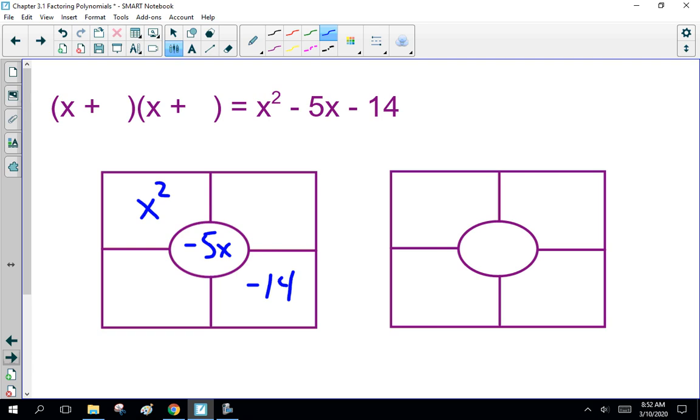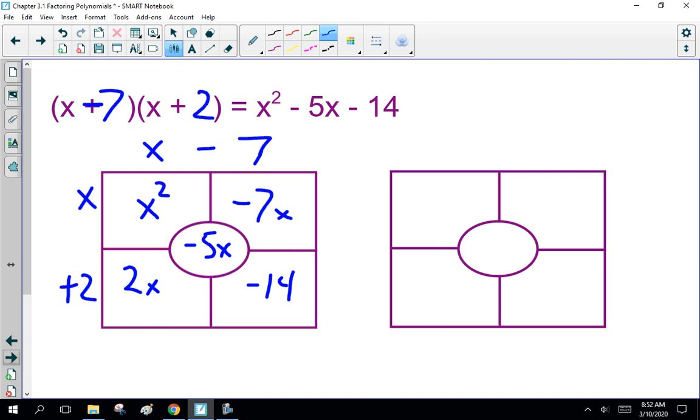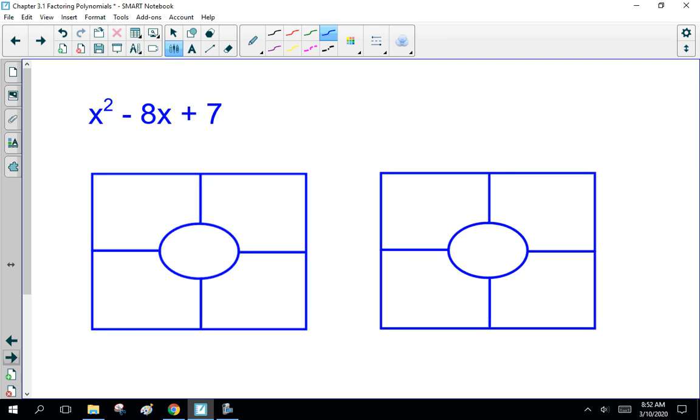All right, welcome back. Now, this has to be x times x. Minus 7, plus 2. 2x, minus 7x. x minus 7, x plus 2. So that's the only ones that work for that. The next one here: x squared minus 8x plus 7. All right, pause the recording, come back, and we'll compare answers.